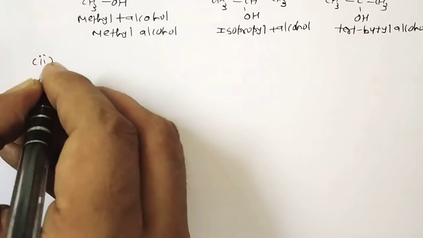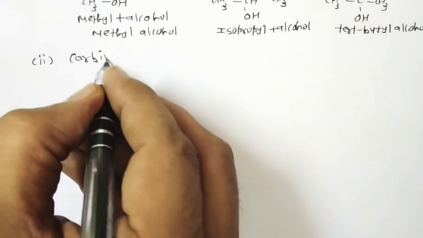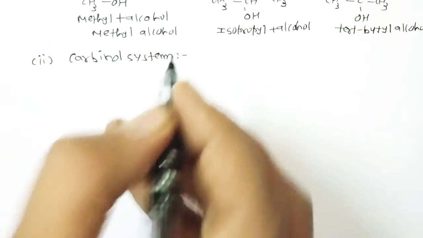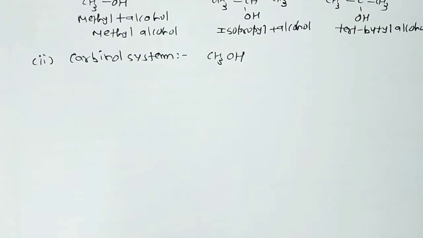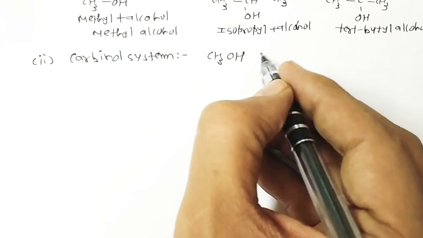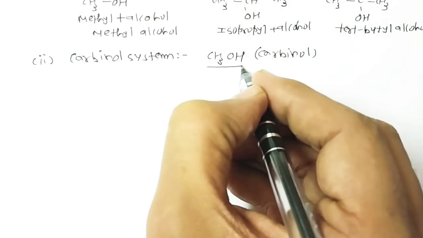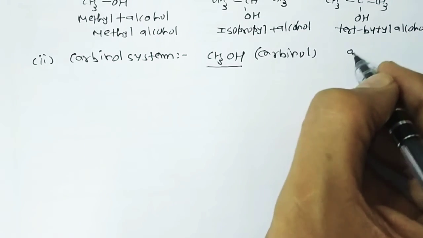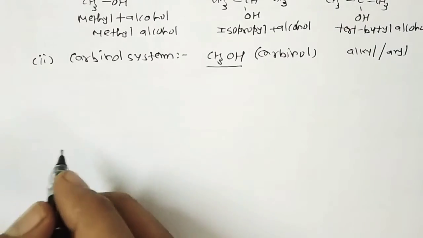This is number 2. I think this is a new concept for you. It's the carbinol system, but nowadays this carbinol system is not used at all. What is the meaning of the carbinol system? In this system, methyl alcohol, that means methanol, is called carbinol. So the name of methyl alcohol is carbinol, while the other alcohols are named as alkyl or aryl derivatives of carbinol.